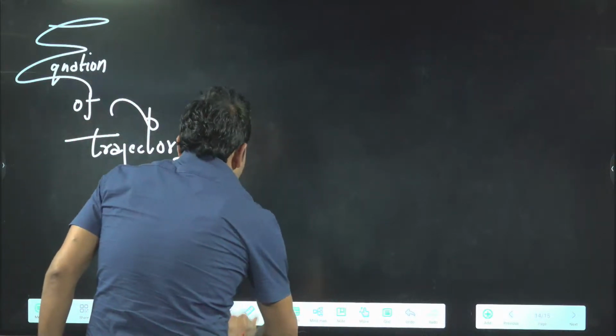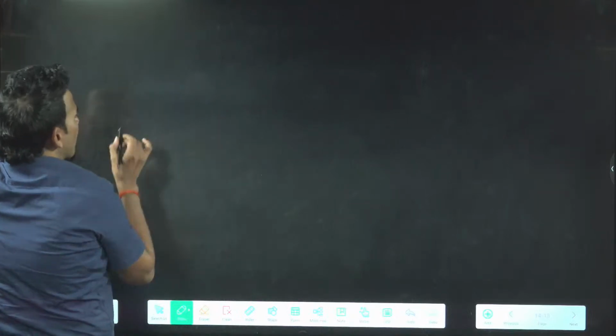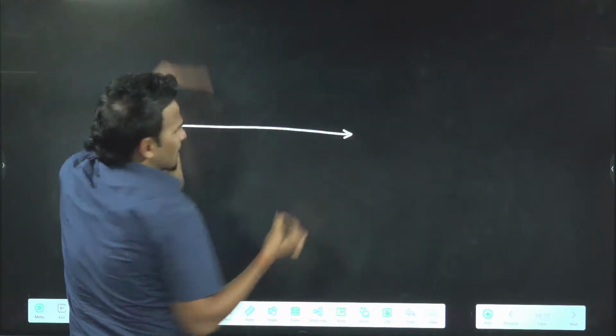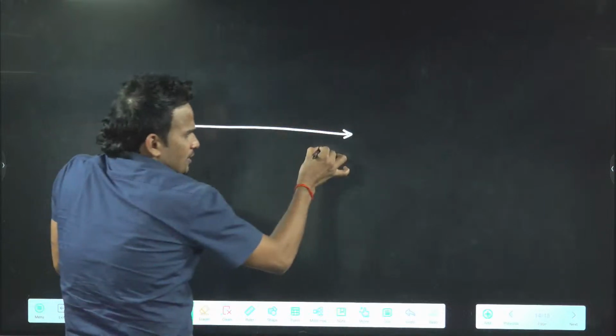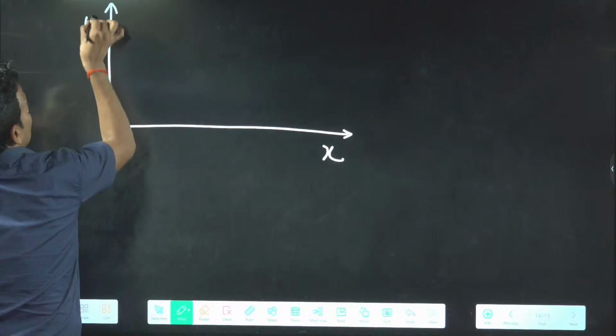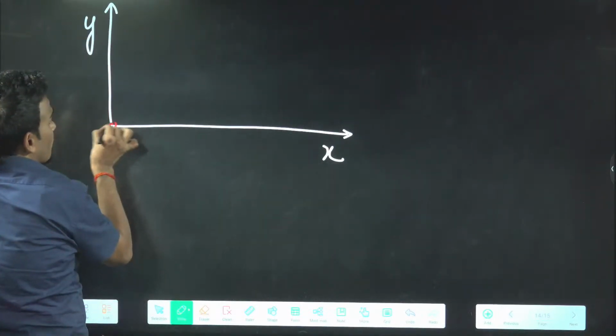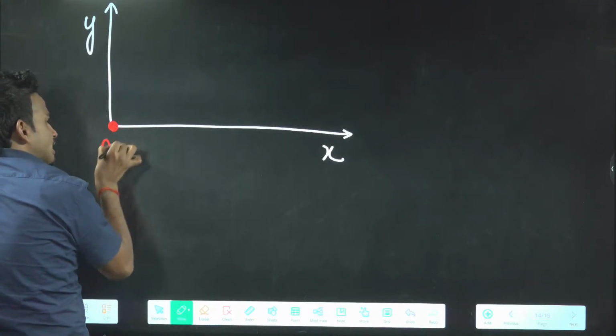Now let's see how to get this equation of trajectory. Equation of trajectory means equation of path, which means the relation between x coordinate and y coordinate. So for example, this is your ground, which is along our x-axis, and this is our vertical height, which is along the y-axis. The point from where we throw the ball, we take as our origin.